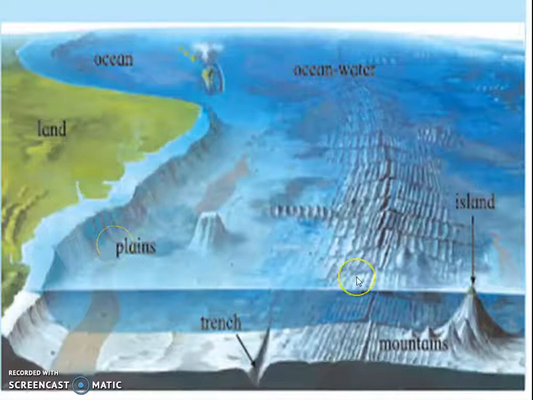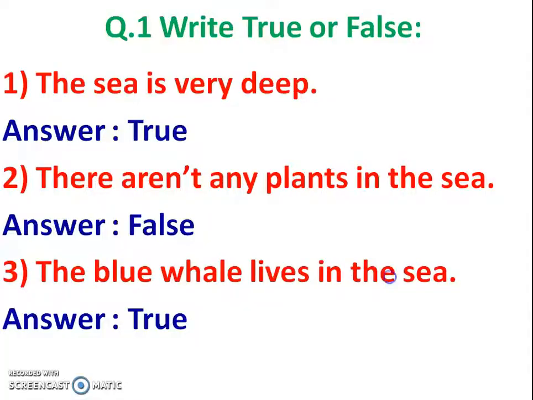In this way we learn about the ocean floor in this chapter. Here we learn about the ocean surface and ocean mountains. A mountain top that rises above the ocean water is called an island. Like the land, the ocean floor also has plains, trenches, mountains and islands. Inside the sea there is colorful life, and there are so many beautiful plants and animals in the ocean. Now we will solve the exercise.